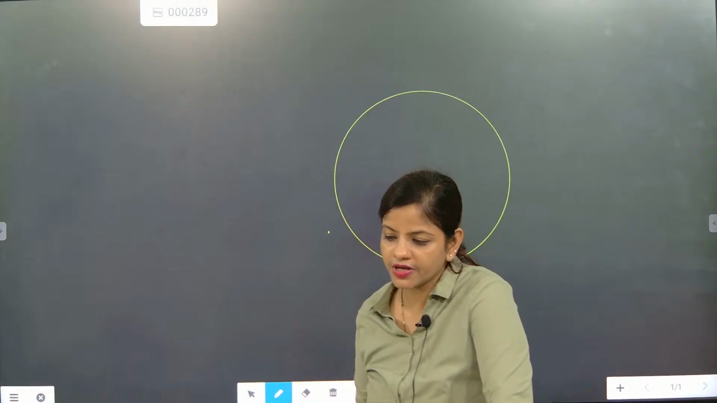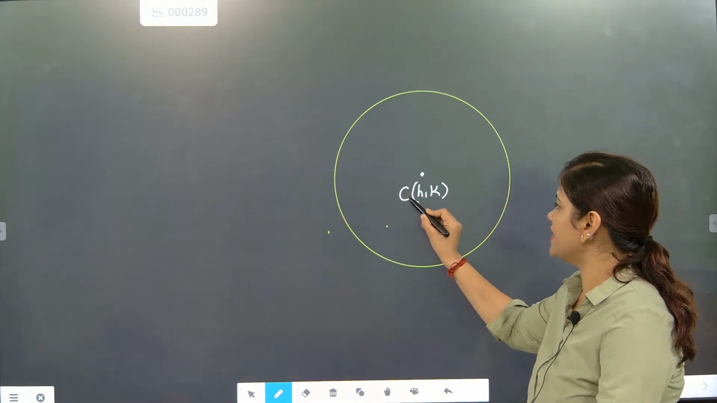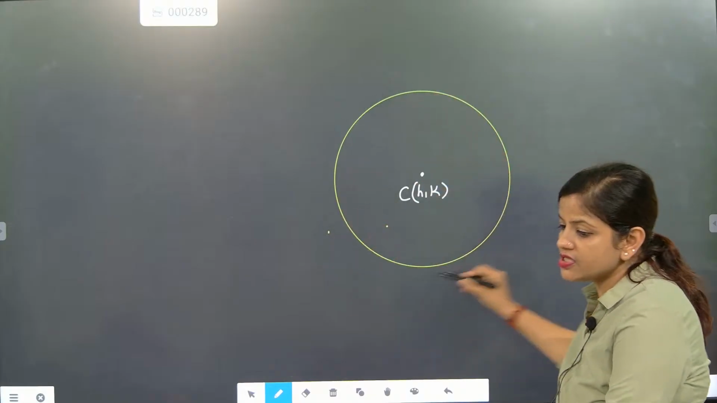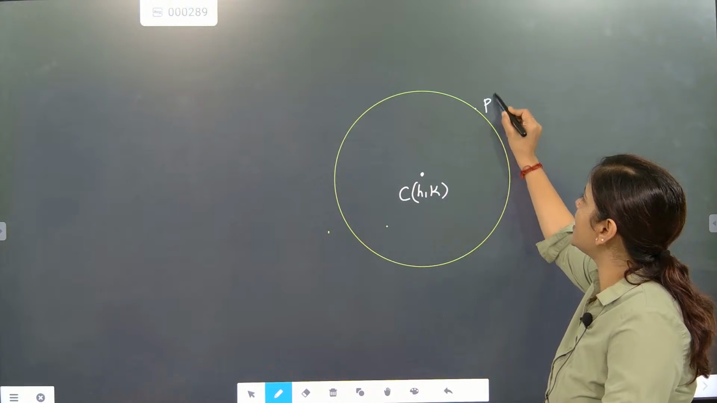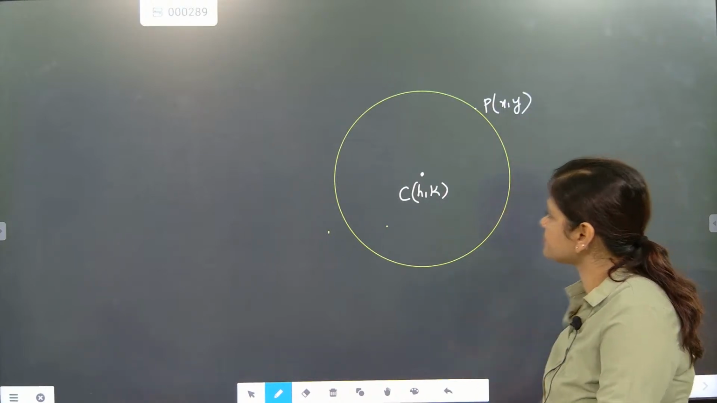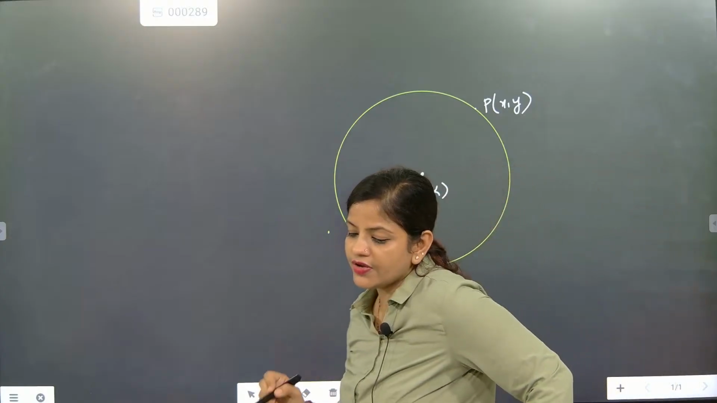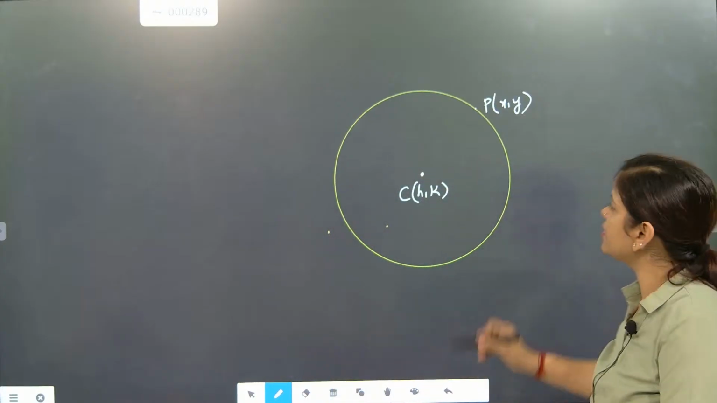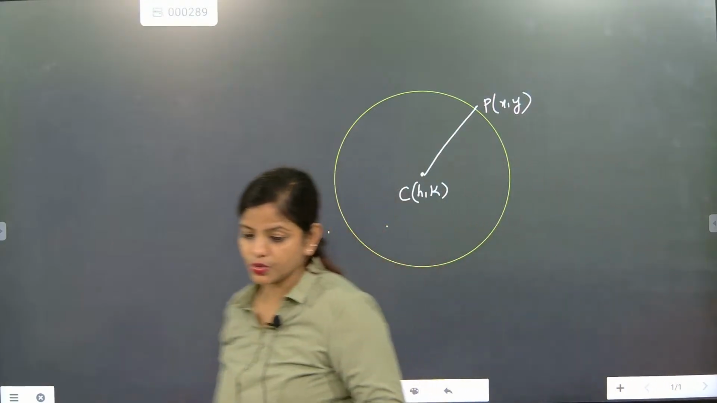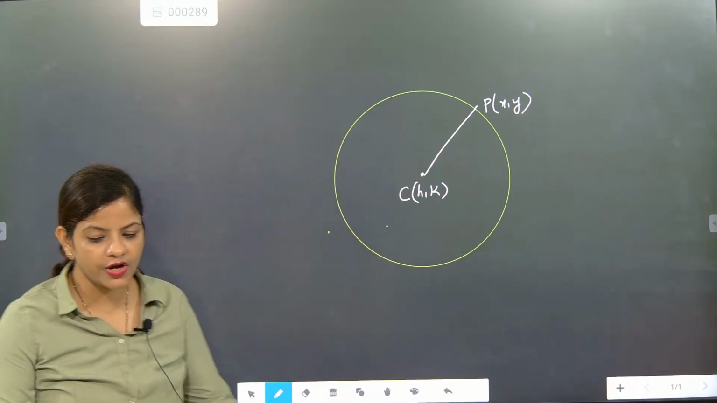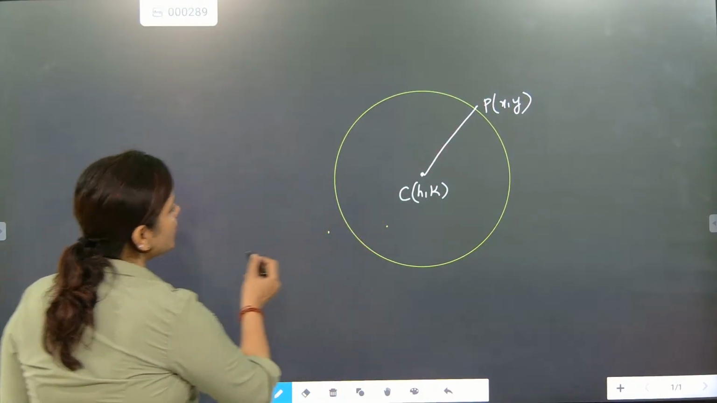This is the center of the circle, and it can be taken as C. And any point on the circumference, we will consider as X comma Y. Then how to write the equation of the circle? We will join these two, beta. Once we are joining these two, what are we going to find?